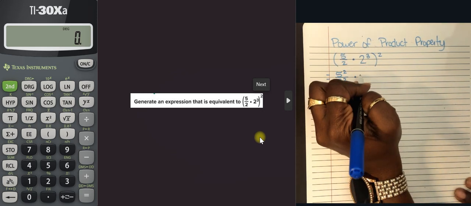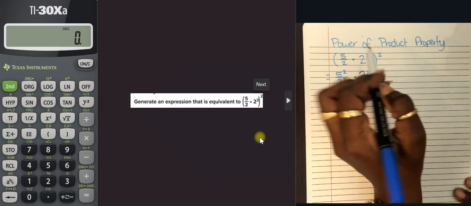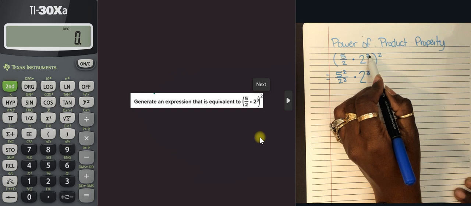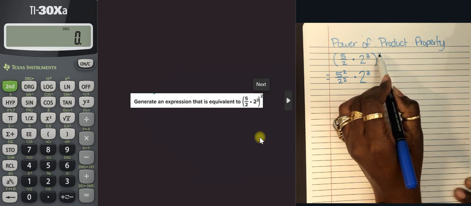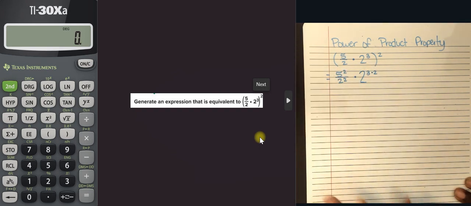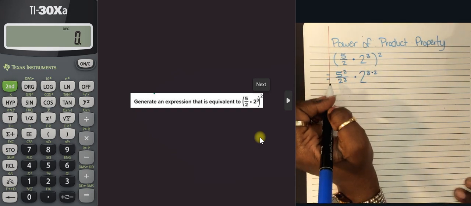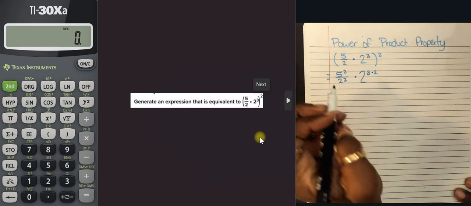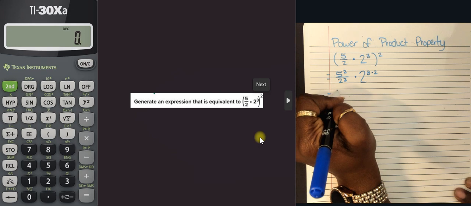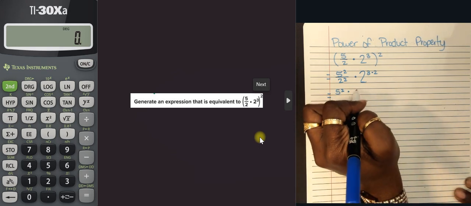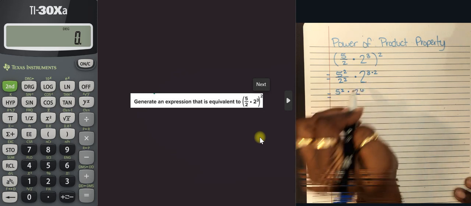This is going to be 2 to the third power, but this is a power of a power, right? So it's 2 to the third power, and then we're going to raise that to the second power. So that goes back to what we did in our last lesson where we multiplied. Okay. And so now we can simplify this. I have 5 to the second power times 2 to the sixth power.